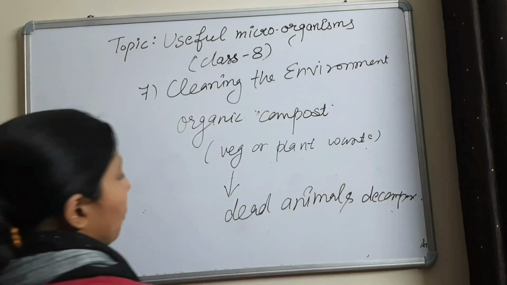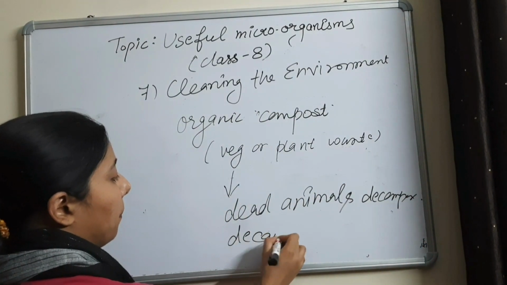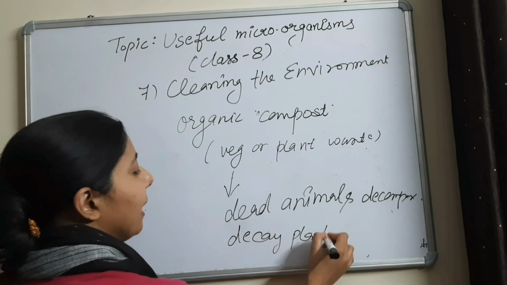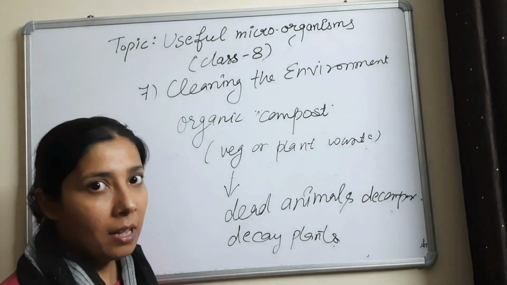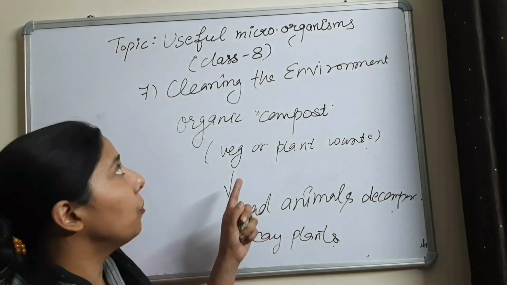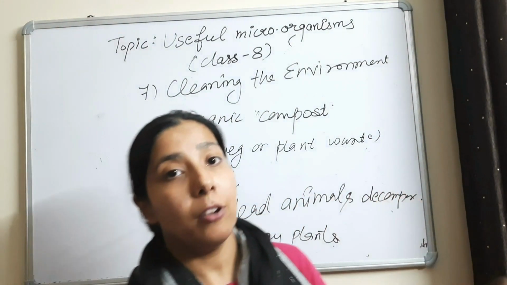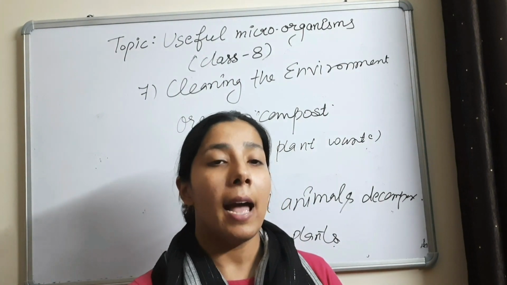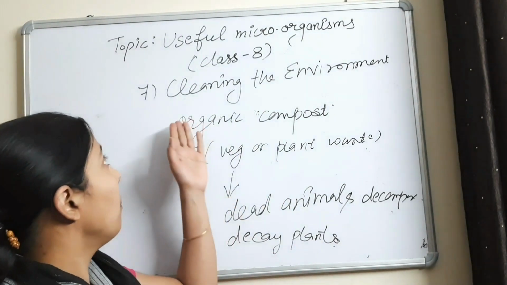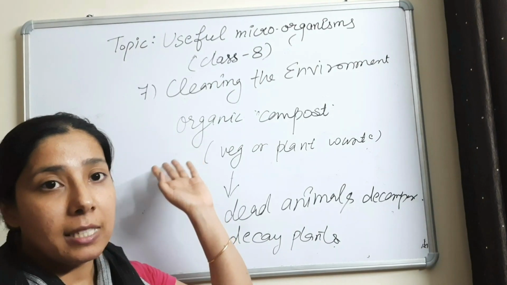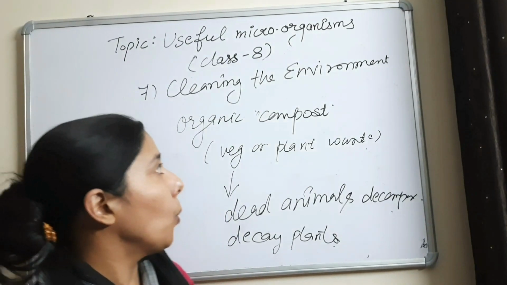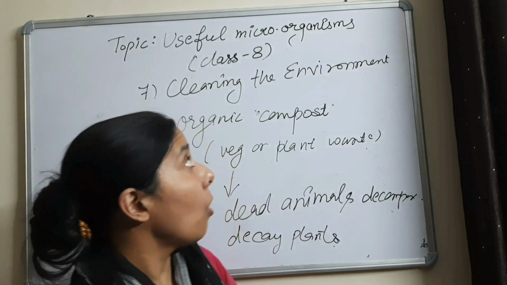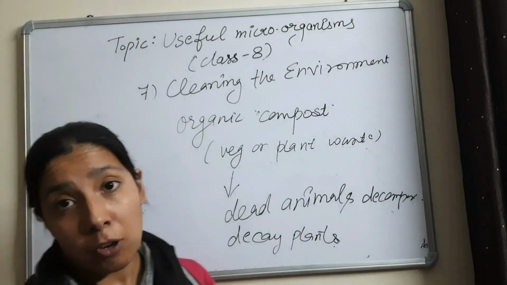They also feed on decayed plants and clean the environment in such a way. So this is the topic of useful microorganisms, how they are friendly and useful to us. These are the 7 topics we discussed under this. So this is all about the useful microorganisms.